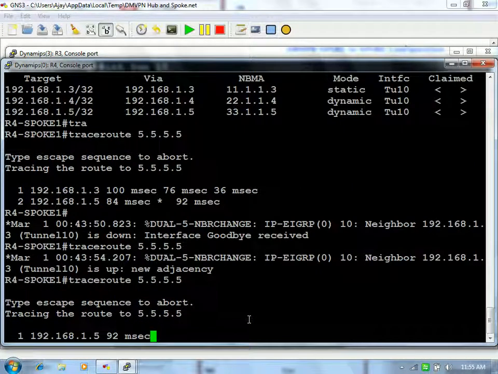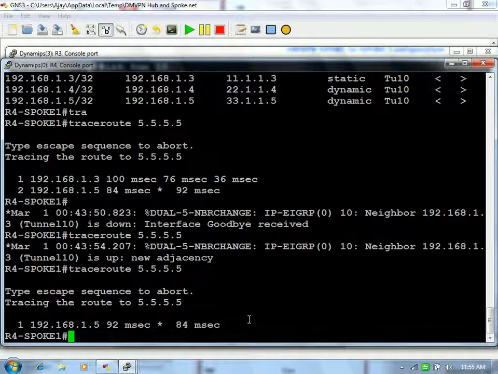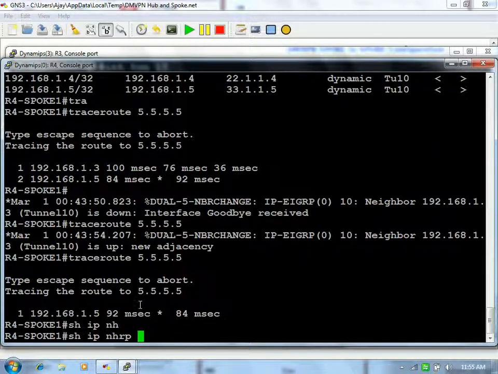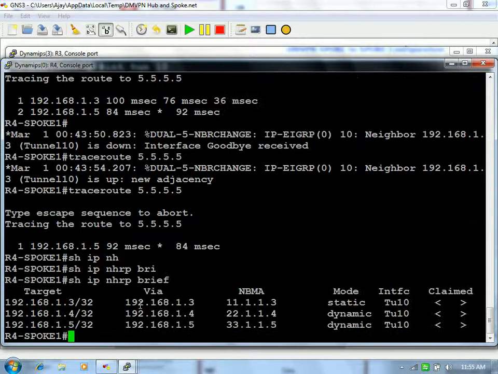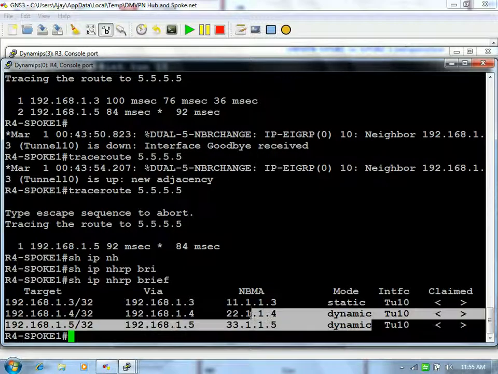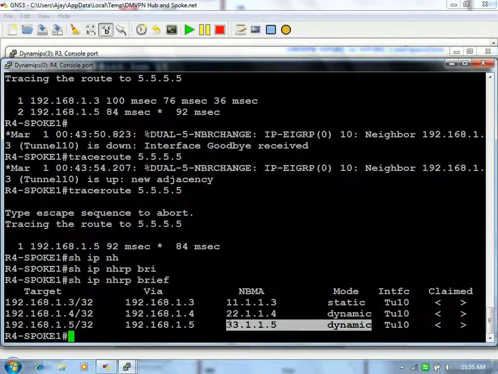See, you have to disable this on the tunnel interface and the physical interface both for the EIGRP 10 process. Now 5.5.5.5 is reachable via 192.168.1.5, and that is the mapping you got from your NHRP resolution. Okay.